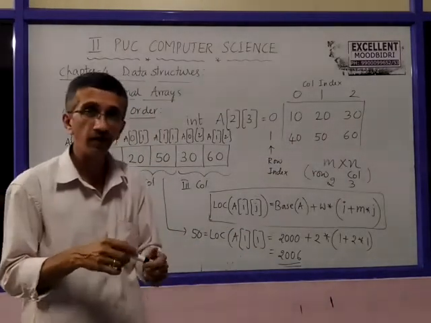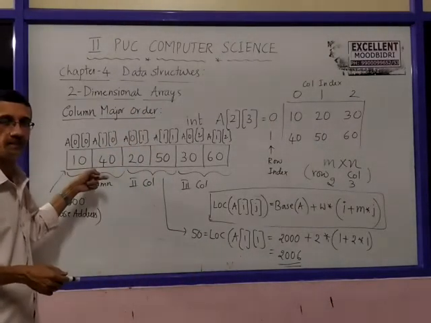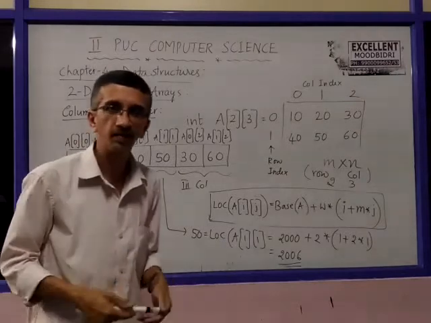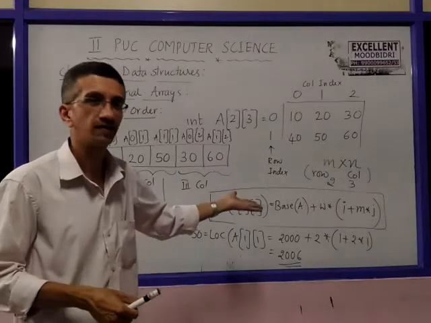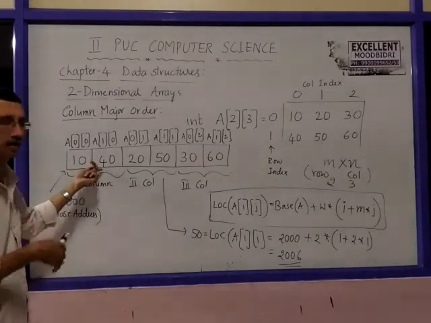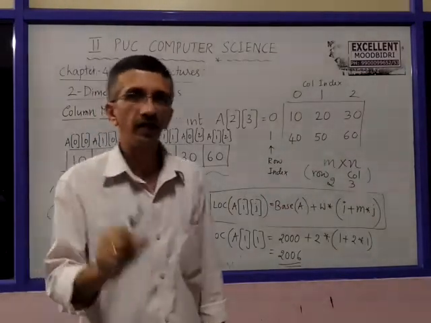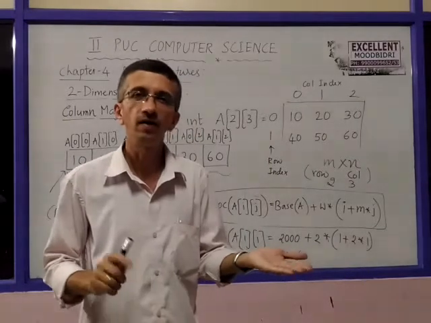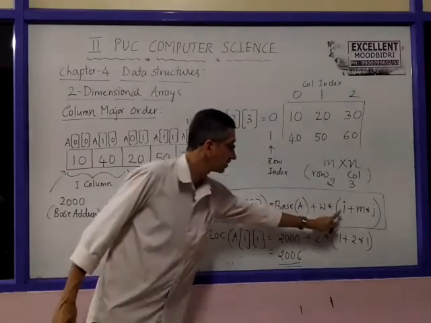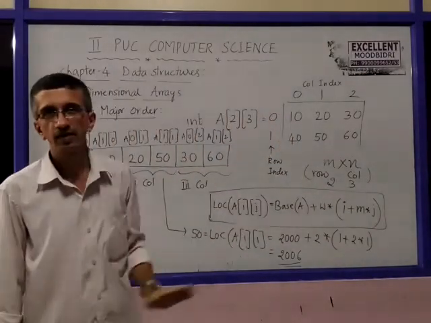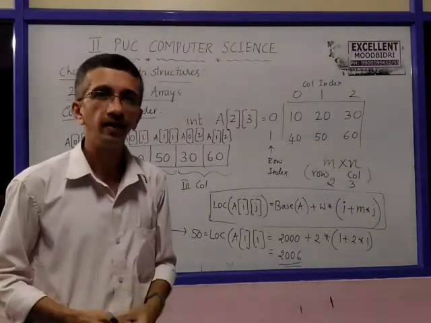Whereas in the previous example we got 2006 for 40, correct? But what about 40 here? According to row measure, in the previous example, the location of the item 40 was 2006. But in this case, 40 comes earlier, it is just 2002. So the address of a given item in row measure order is different from column measure order. Observe, this is the formula, only change is i plus m into j. Hope you have understood this row major and column major representation of items of a two-dimensional array in memory.